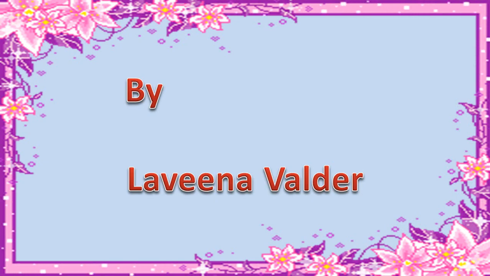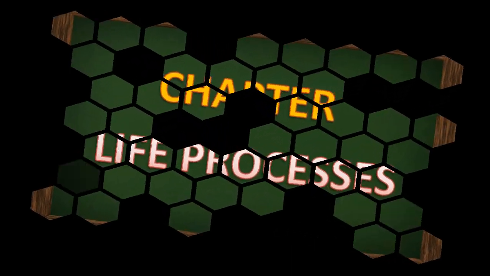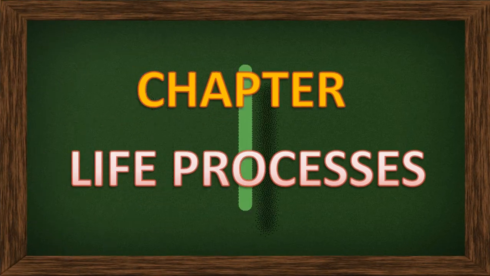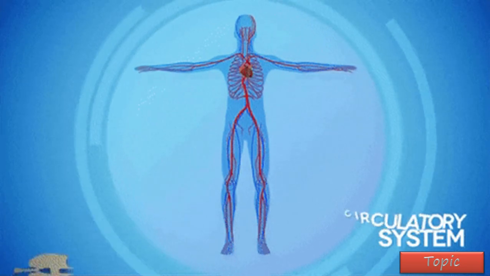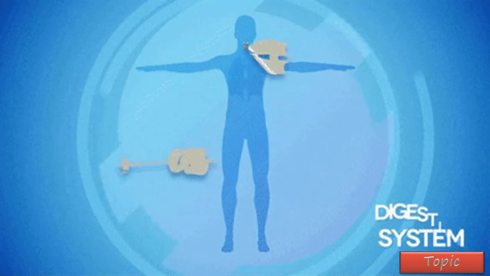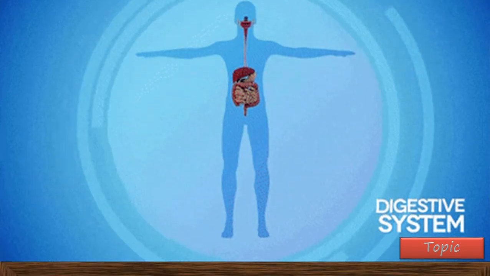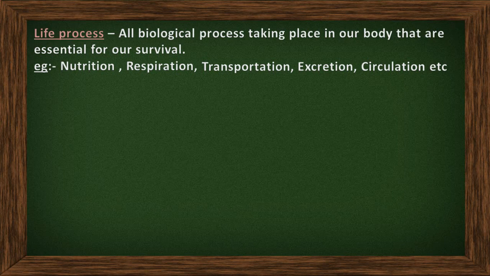I'm going to take you through the class 10 biology chapter Life Processes. In life processes, we are going to study the circulatory system, respiratory system and digestive system. Life processes are all the biological processes taking place in our body that are essential for our survival.